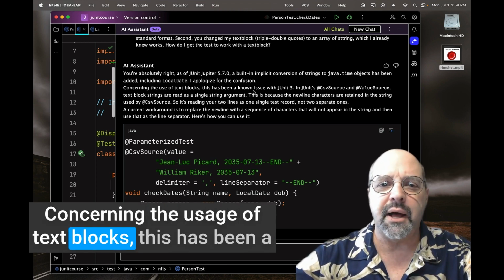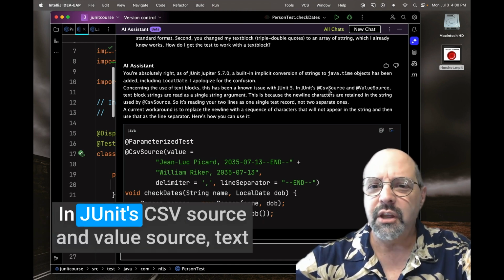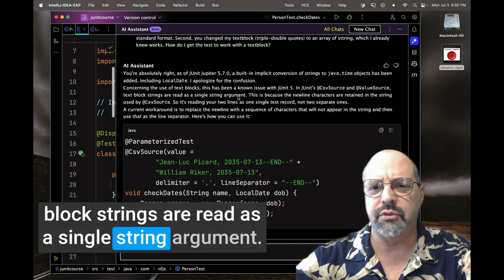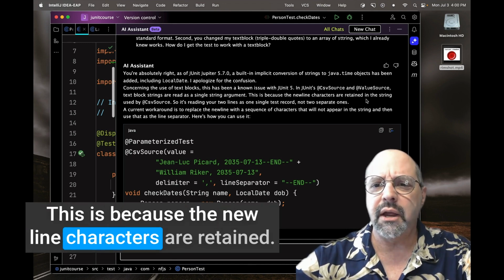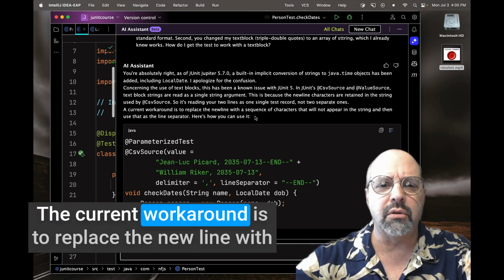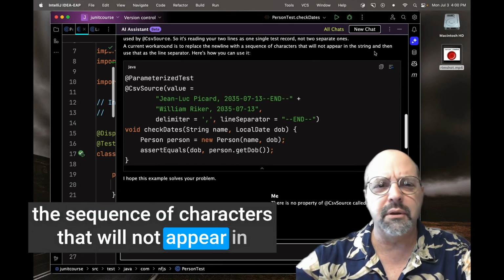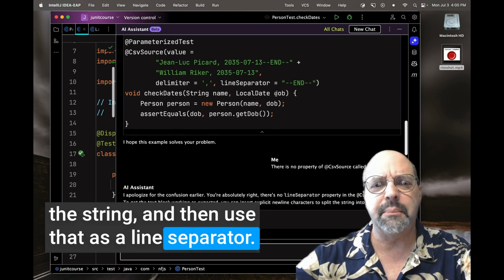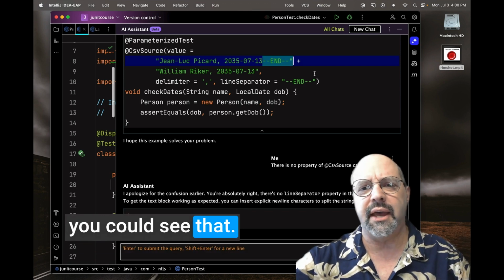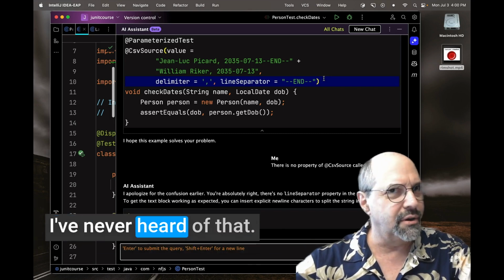Concerning the usage of text blocks, this has been a known issue with JUnit 5. I'm like, it has? In JUnit's CSV source and value source, text block strings are read as a single string argument. This is because the new line characters are retained, so it's reading your two lines as a single test. The current workaround is to replace the new line with a sequence of characters that will not appear in the string, and then use that as a line separator. So notice they threw in a dash dash end here, and then said line separator equals. And I'm like, okay, I've never heard of that.